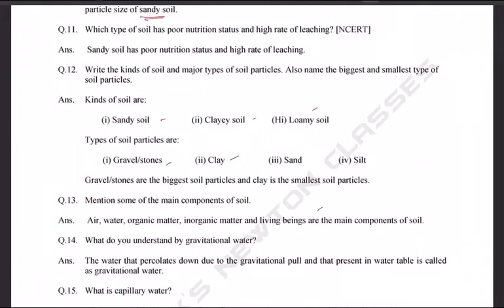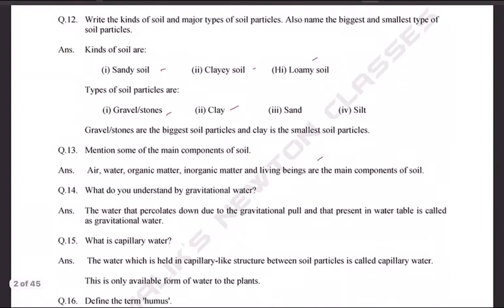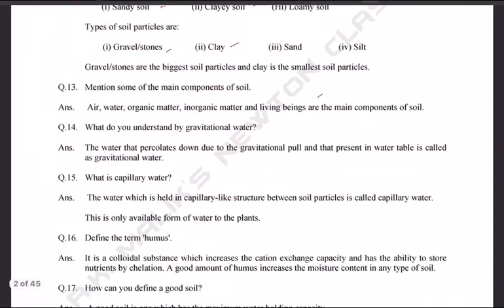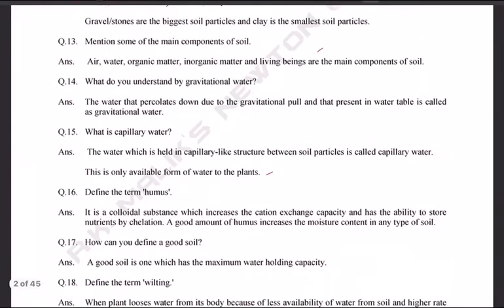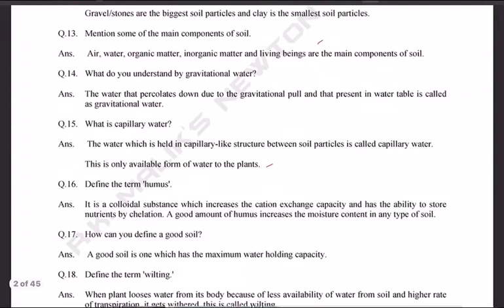And question 13, mention some of the main components of soil. Of course, air, water, organic matter, inorganic matter, living beings are the main components of the soil. What do you understand by gravitational water? The water that percolates down due to gravitational pull and that present in water table is called gravitational water. What is capillary water? The water which is held in capillary like structure between soil particles is called capillary water. This is the only available form of water to the plants.